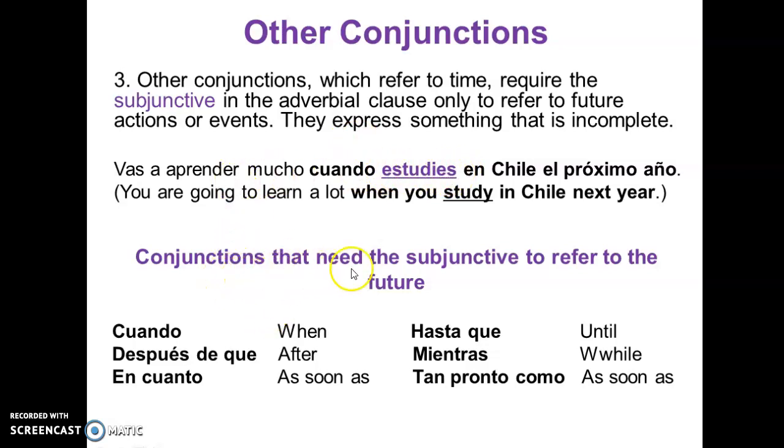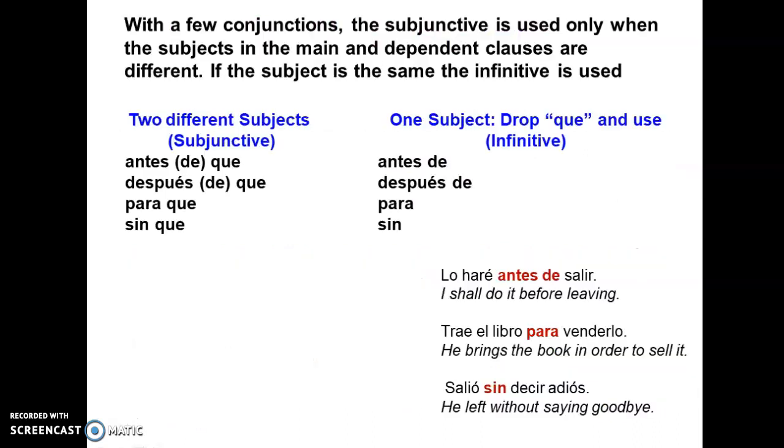Okay, so other conjunctions that need the subjunctive to refer to the future are cuando, we already used that one, después de que, that is after, en cuanto, as soon as something, okay? Hasta que, until, mientras, while, tan pronto como, as soon as. And so en cuanto and tan pronto como mean the same thing.